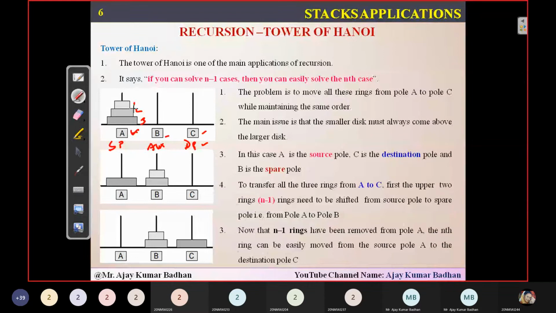This is the way. Now you have to shift it from this particular pole A to the destination pole, called C. And you can use this auxiliary pillar, and using this pillar you can try to shift it. However you want to do it, you can do it. This is actually a type of game.